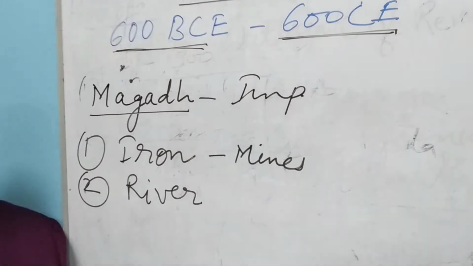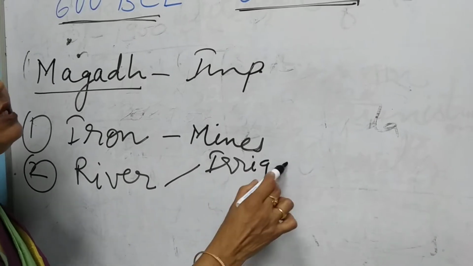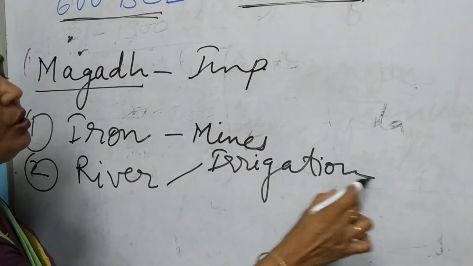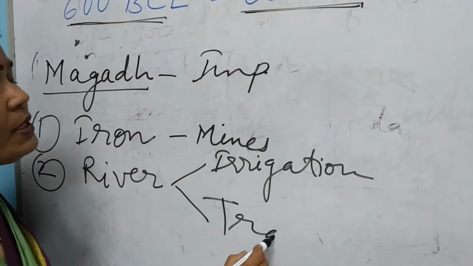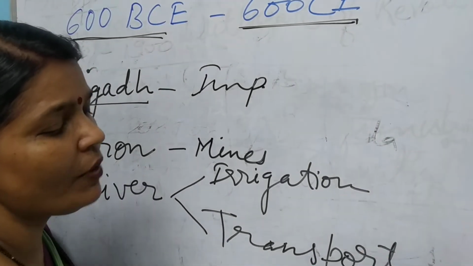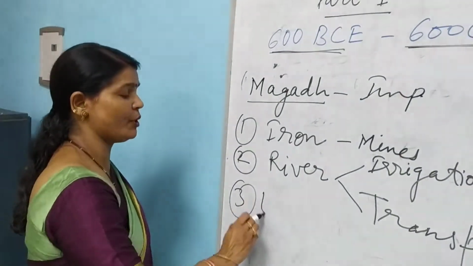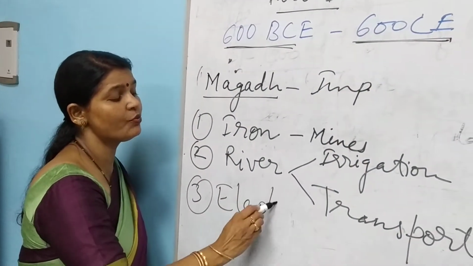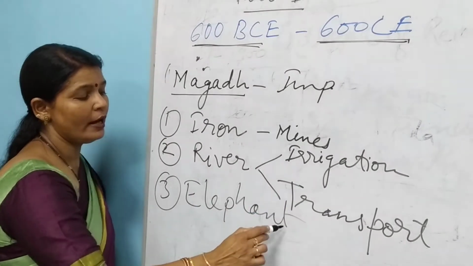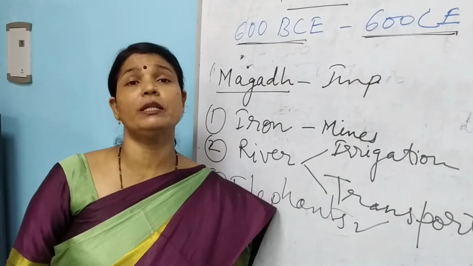Rivers were used for irrigation as well as for transportation. Then, availability of elephants, because at that time elephants were used in war.